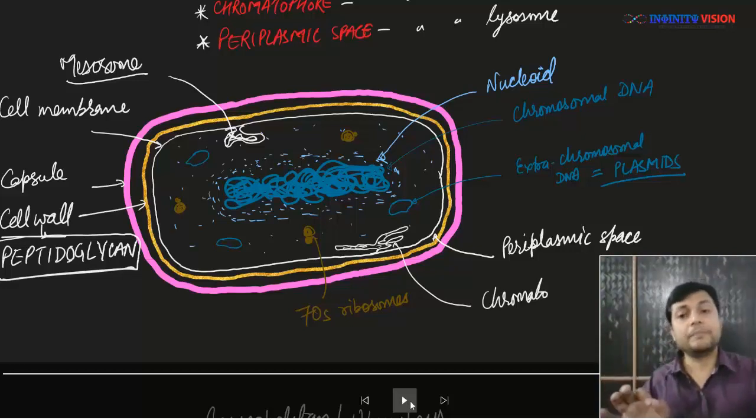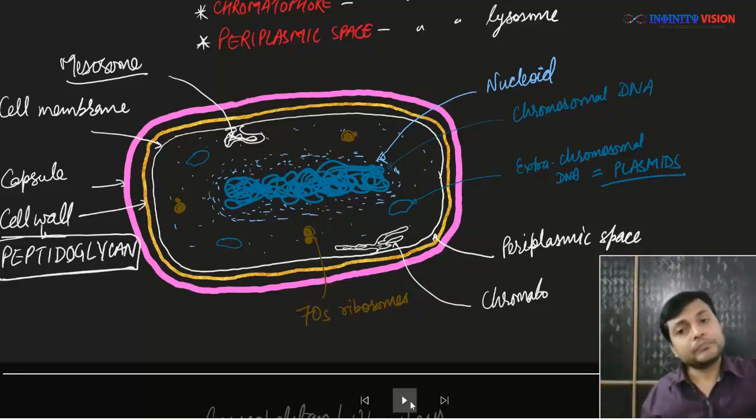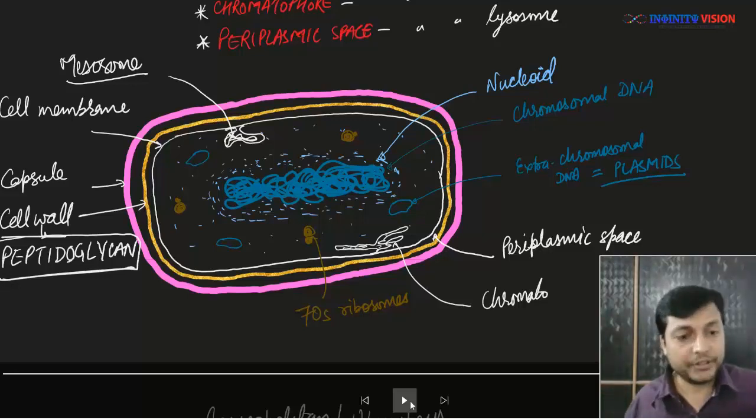As a result, the aerobic respiration in bacteria takes place in the mesosomes, and as a part of aerobic respiration, ATP is formed here. ATP is synthesized here. And since ATP is getting synthesized in the mesosomes, we call it analogous to mitochondria.